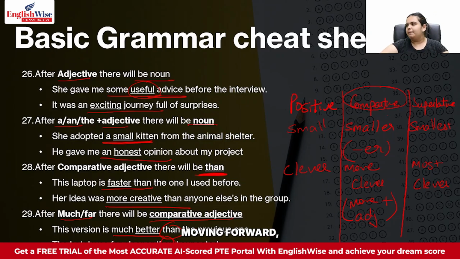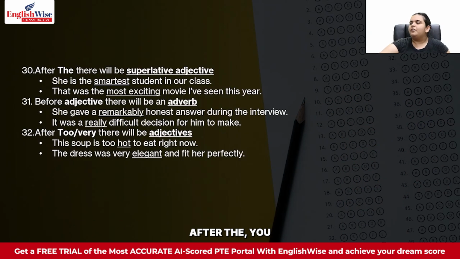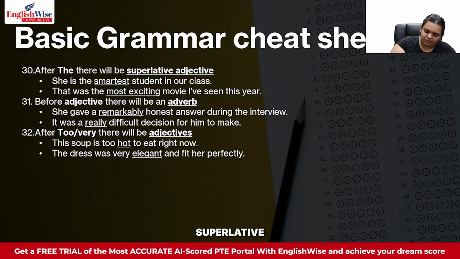Okay. Moving forward. After the, you will always have a superlative adjective. Or rather, I will first explain what a superlative adjective is.